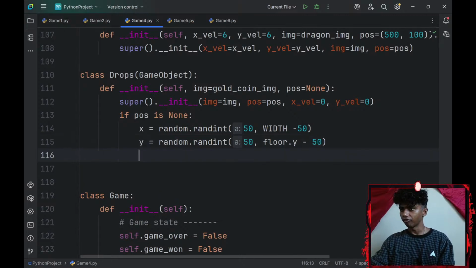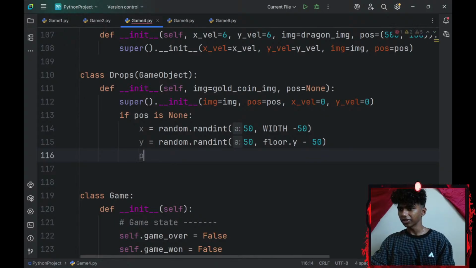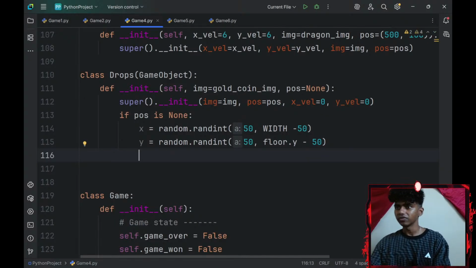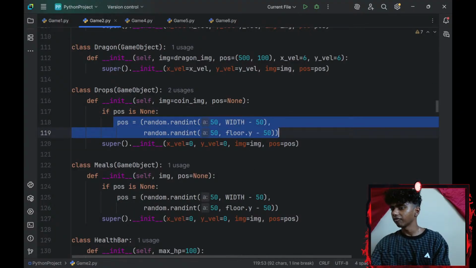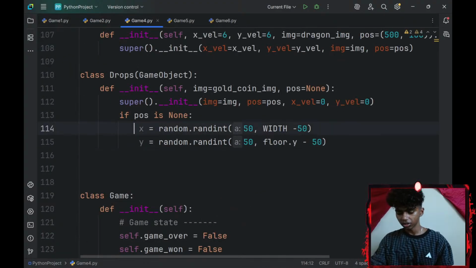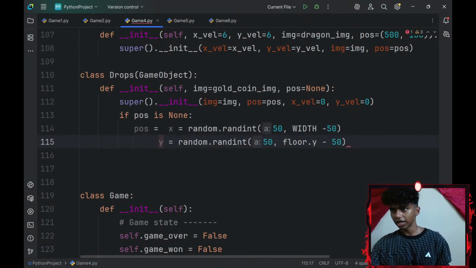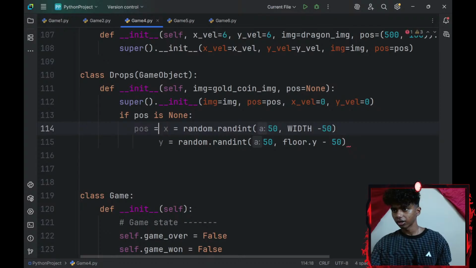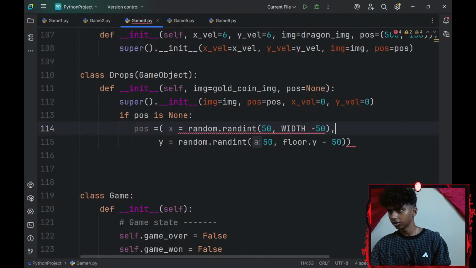Okay, and then I'm very sure I had to reassign my position to be equal to something like that, or self.rect. Was it self.rect? Let me check the reference. Okay, oh, position equals random.randint. Alright, I see. And then for my drops, I go with super dunder init after my if statement. I see. Okay, so I'll go with my position variable, so that equal to, maybe indent this, delete that, go back there, and add them in a tuple. Maybe add a comma here. Okay.